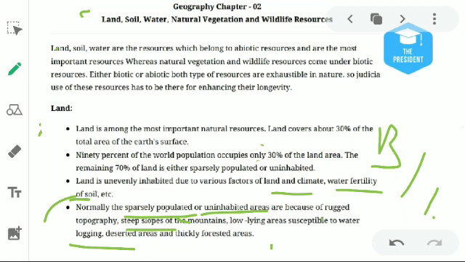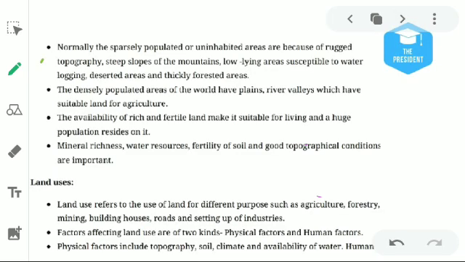They also don't want to live where there is not much availability of water, and they don't want to live in thickly forested areas, because they can't travel easily. Like in the Amazon jungle or the Indonesian forests, people don't want to live inside those forests because there are so many animals which can attack you.